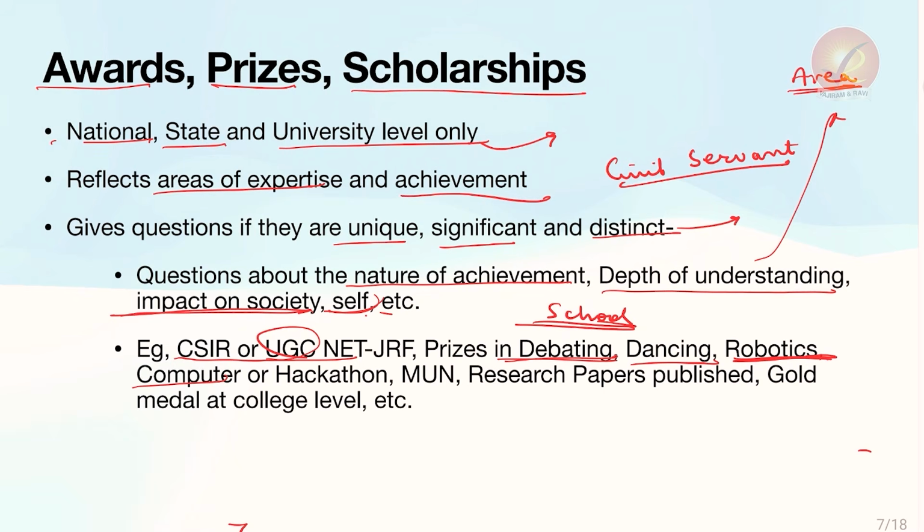Apart from that, if you have published research papers in any reputed journals, that is a very good achievement that can be shown in your achievement section. Apart from that, if you have also received any gold medal or medals at college level for merit or for sports or for any other kind of achievement, that can also be mentioned here.